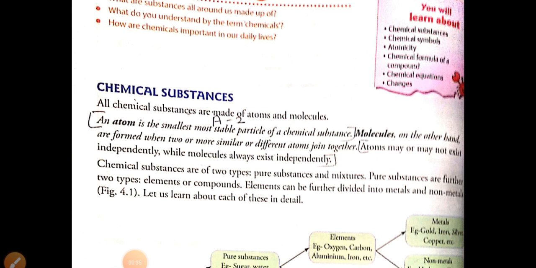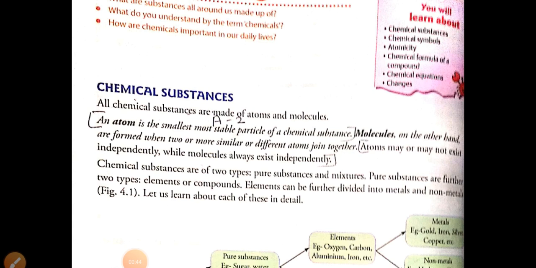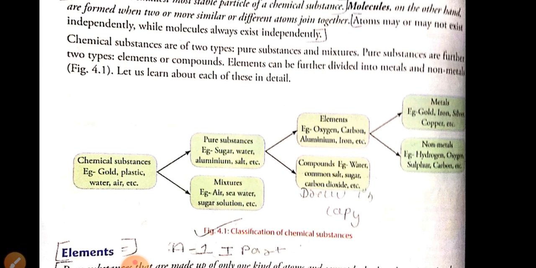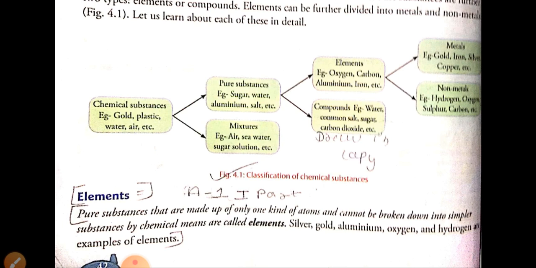Next, we have seen about the molecules. What are molecules? One or more atoms of the same or different types, when joined together, form the molecules. Okay. Next, we have seen about the types of the substance. So we have seen about the types of the substance, pure substance, and then we have seen about the pure substance.